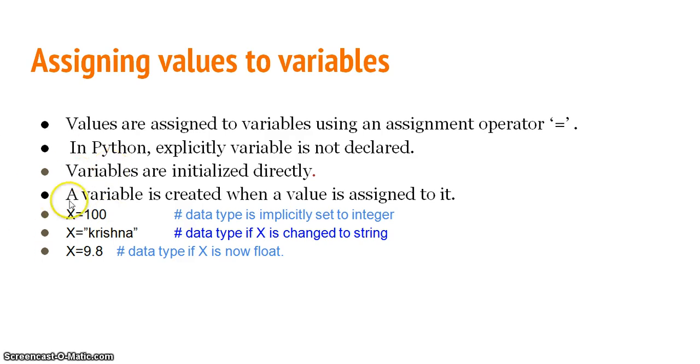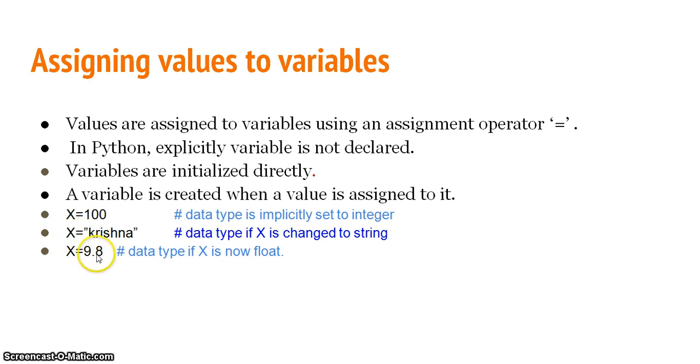For example, you see here x is equal to 100. As 100 is integer data type and 100 is assigned to x, now the data type of x will be integer. Now if "Krishna" within double quotes is assigned to x, then as Krishna is a string, because it is within double quotes, x is now a string data type.